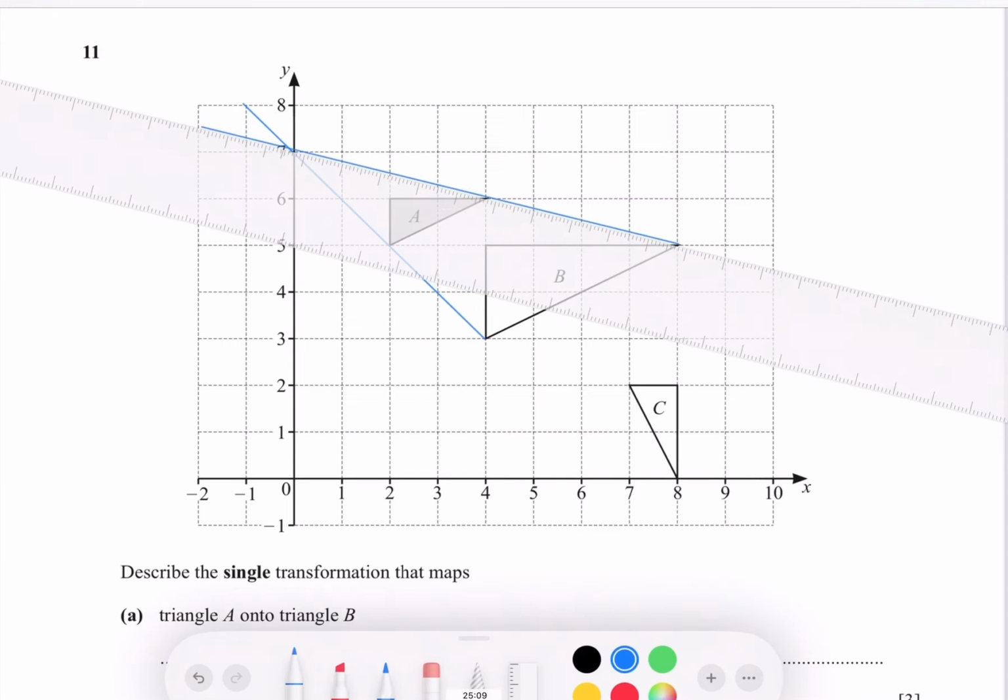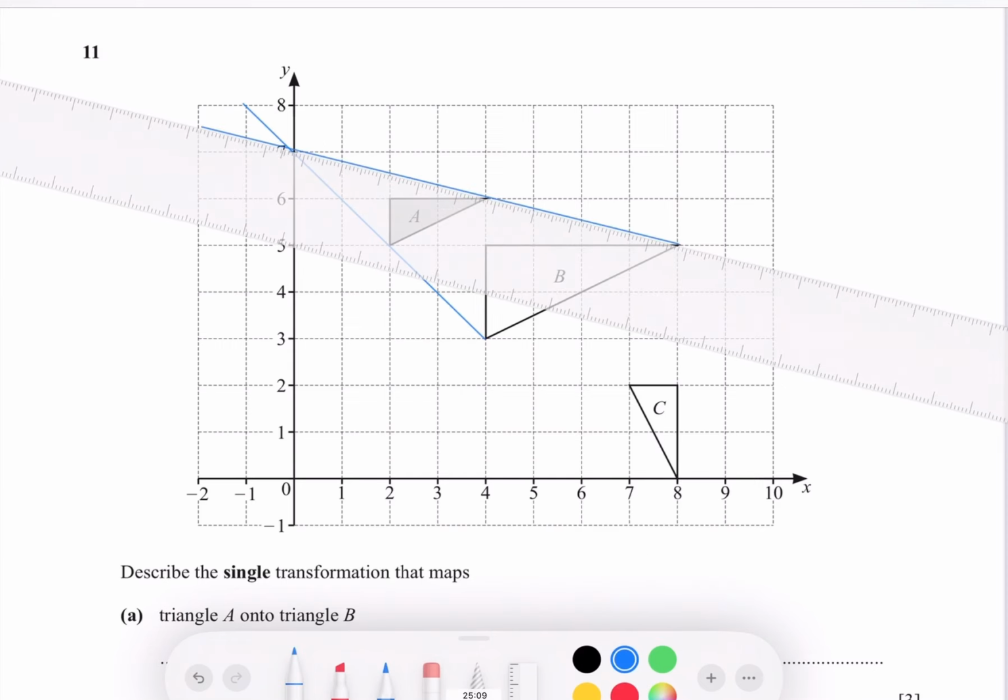So that is 0, 7. This one is your center of enlargement. I circled it. Now you have to find scale factor. So you notice that he's saying triangle A onto triangle B. So it means we have to divide B over A.